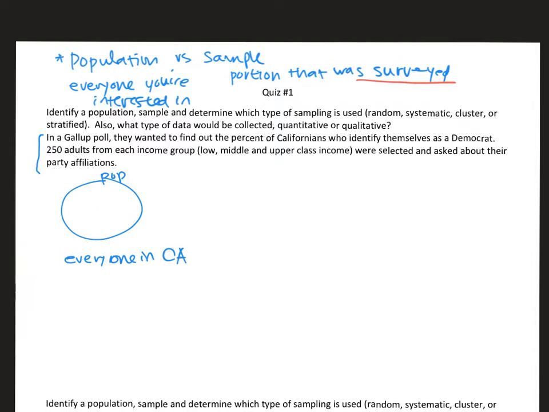They want to look at the percentage of Democrats. So they didn't survey only Democrats, right? They surveyed everyone randomly and saw some people are Democrats and some people are Republican. That's how they calculate the percentage of Democrats. So population is everyone in California, and the sample is not the Democrats. They didn't survey every Democrat, right? They surveyed 250 from each income group.